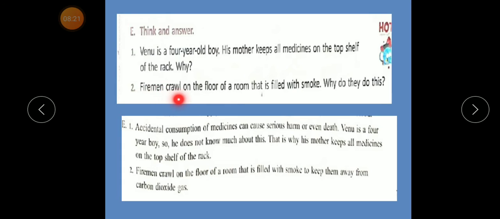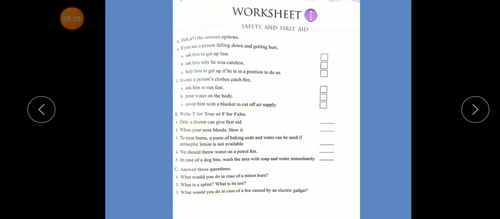Number 2. Firemen crawl on the floor of a room that is filled with smoke. Why do they do this? Firemen crawl on the floor of a room that is filled with smoke to keep away from carbon dioxide gas. The textbook exercise is done.